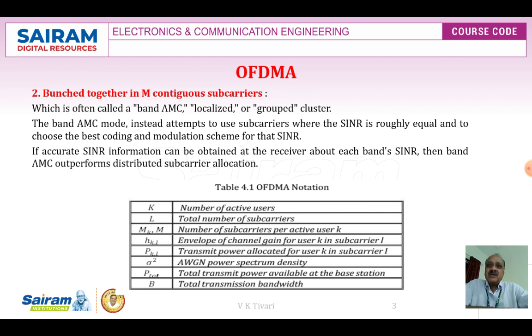If accurate SINR information can be obtained at the receiver about each band, then band AMC outperforms distributed subcarrier allocation. This is given by the OFDM notations, and all the notation in the equations is used accordingly.